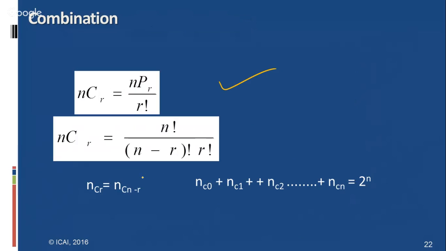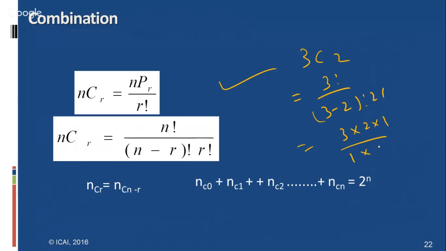Next, suppose 3C2: we want 3 factorial by 3 minus 2 factorial into 2 factorial. 3 factorial is 3 into 2 into 1, divided by 1 factorial and 2 factorial, which is 2 into 1. These get cancelled and there are 3 ways.